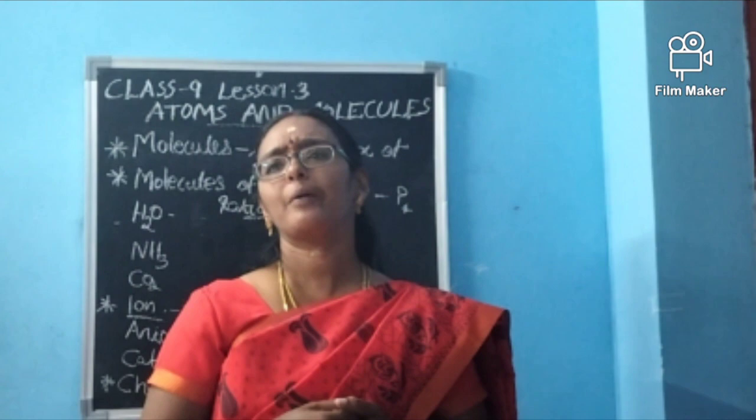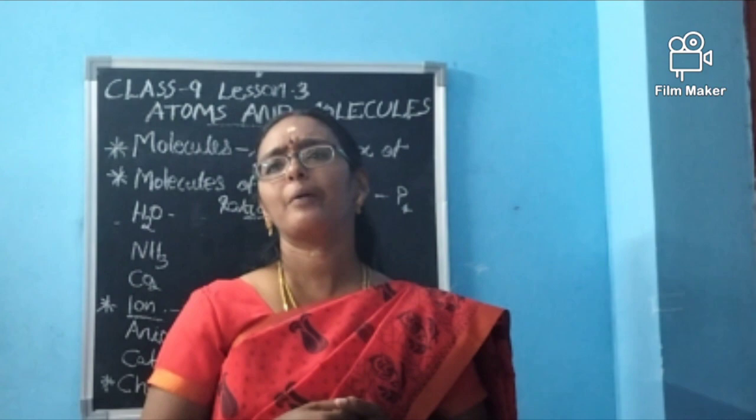In the case of water, the ratio by mass is 1:8. How did you get it? No, ma'am, we have to learn by heart. That is not the way to learn. I will teach you how we arrive at this ratio. Ratio by mass means that in the water molecule, if hydrogen is in the ratio of 1, the oxygen will be in the ratio of 8. That's it. Okay. It can be calculated if we know the atomic mass of hydrogen as well as oxygen.